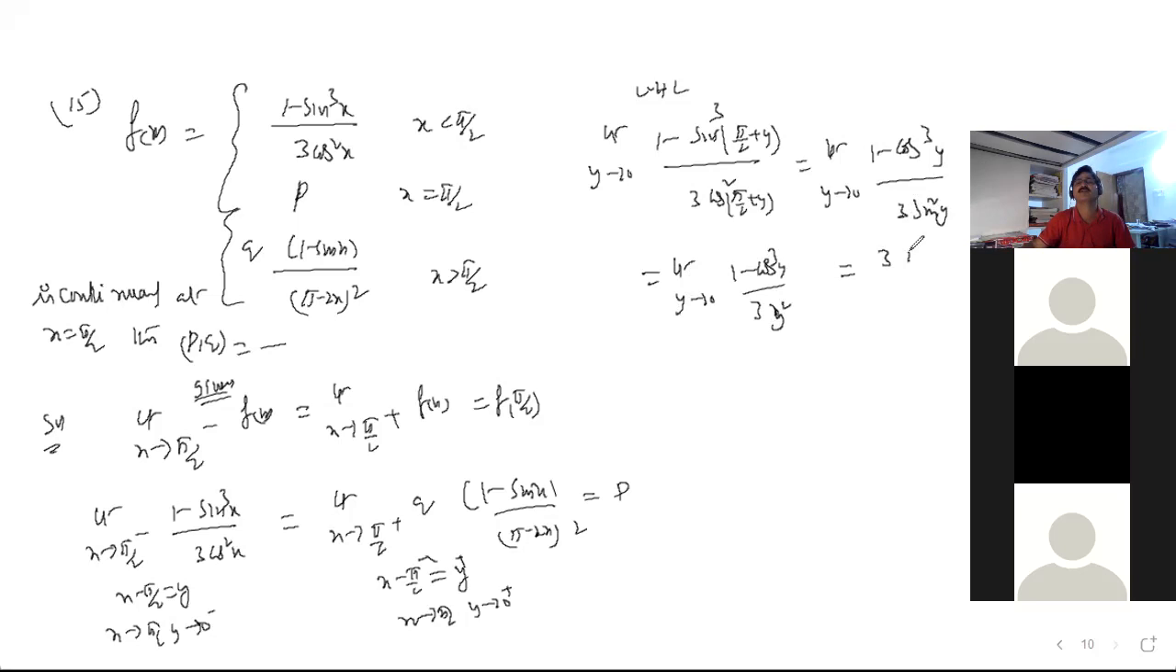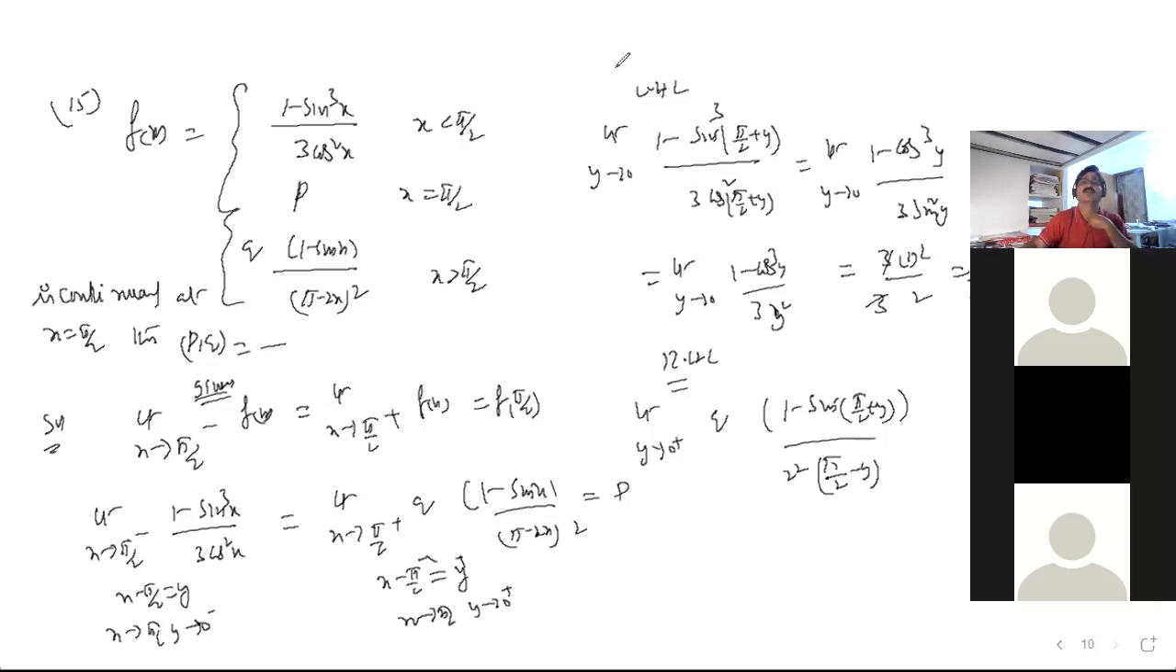So the answer is what now? 3 into 1 square by 2 into 3, which is 1. So 1 by 2, you got it. LHL is 1 by 2. RHL you can also get it: limit y tends to 0 plus, q into 1 minus sin of pi by 2 plus y, with pi by 2 minus x whole square meaning y square.